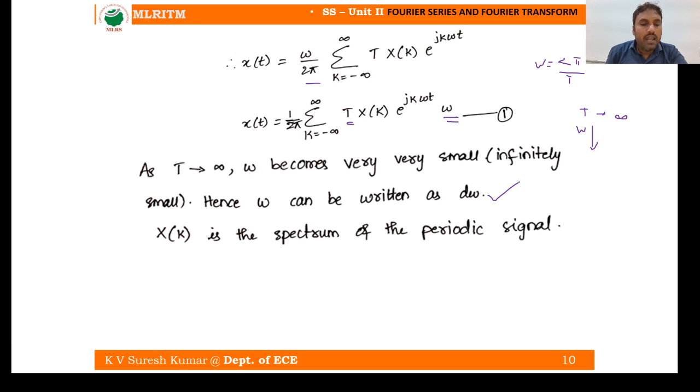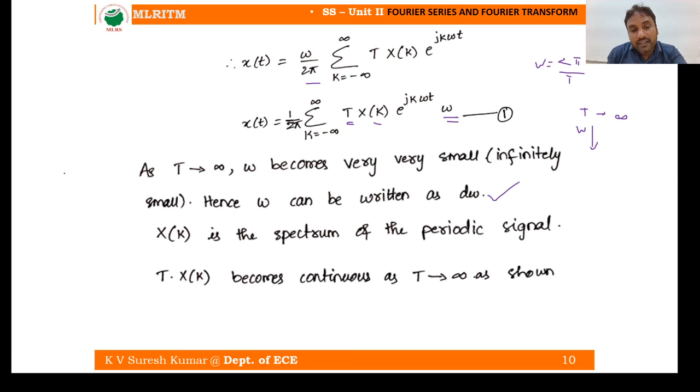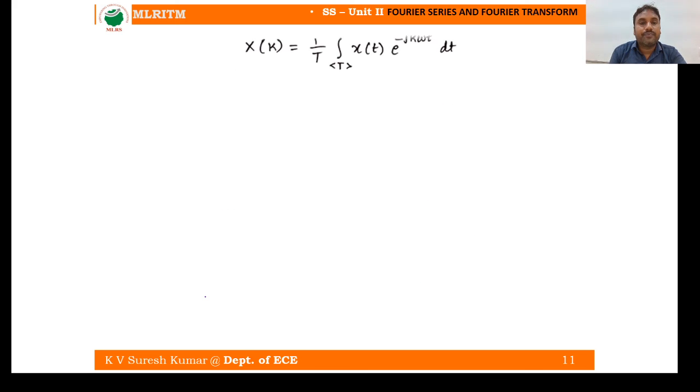Why are we writing omega naught as d omega? Because of this reason. X of k is the spectrum of the periodic signal, but it is not a non-periodic signal. T into X of k becomes continuous as T tends to infinity. So T into X of k becomes continuous because X of k is the Fourier spectrum of the periodic signal.